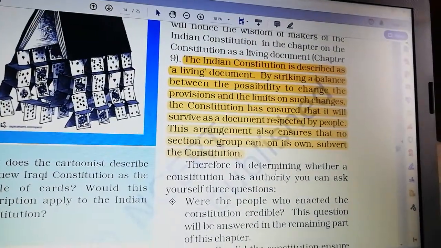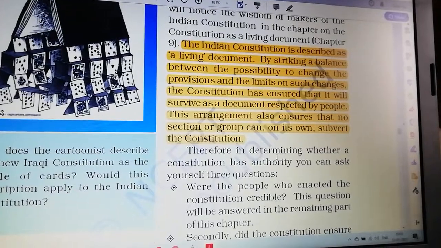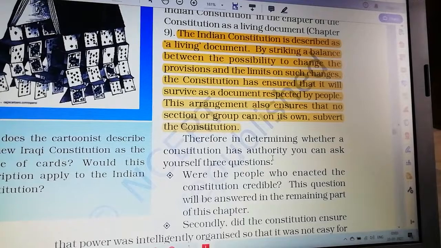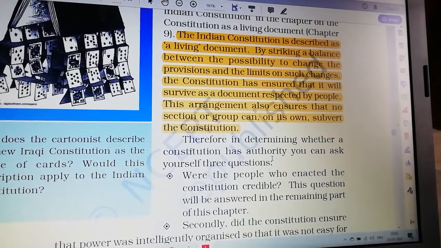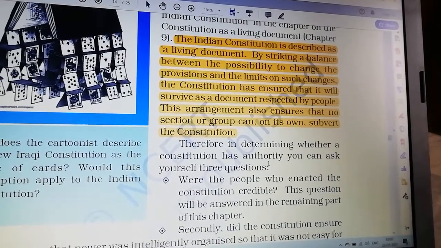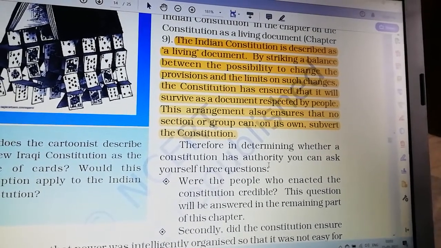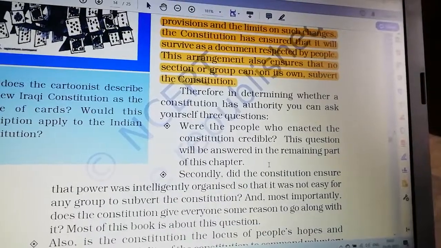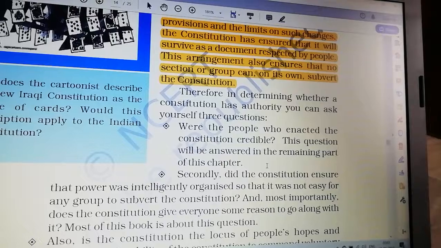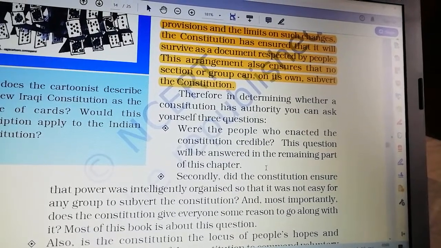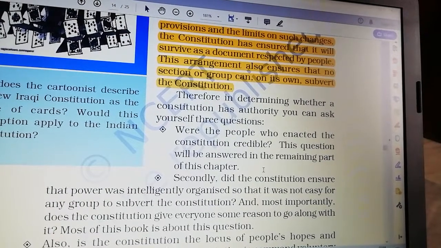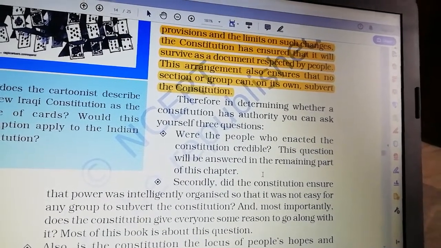And you can see the Indian constitution is described as a living document by striking a balance between the possibility to change the provisions and limits on such changes. The Constitution has ensured that it will survive as a document respected by people. This arrangement also ensures that no section or group can, on its own, subvert the Constitution.